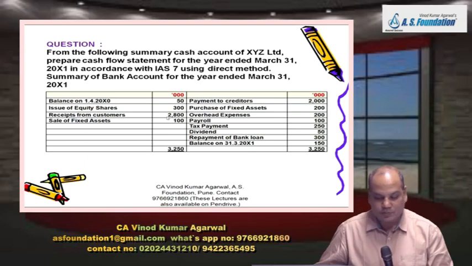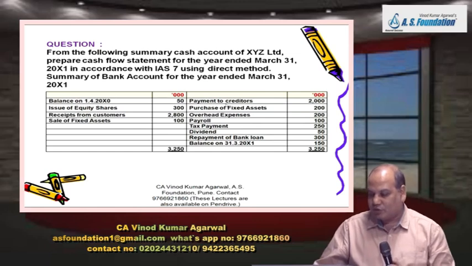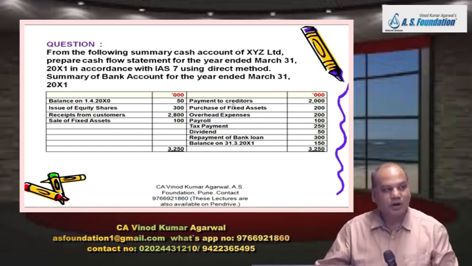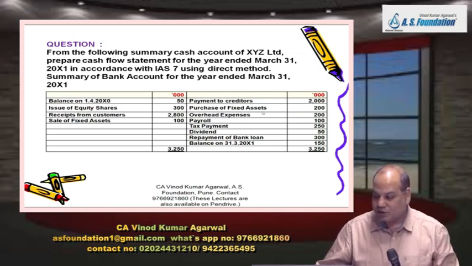Receipt from customer, operating activity, 2800, tick mark. Sale of fixed asset, investing activity, 100 positive, not negative, sorry. Inflow is positive, and this is the payment side. So all these are outflows. Write in bracket in the main answer. Payment to creditor, operating activity, tick mark. Purchase of fixed asset, investing activity, bracket 200. Overhead expenses, operating activity, in bracket 200.